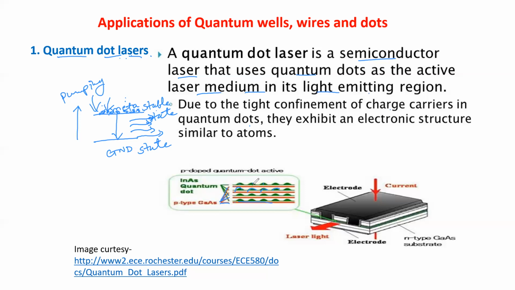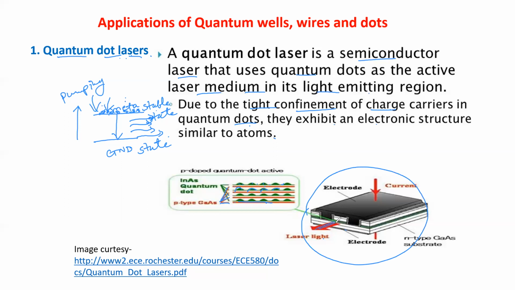A layer of quantum dots is created on an island of quantum well. This tight confinement of charge carriers is nothing but a population inversion process. They exhibit an electronic structure similar to atoms, and when they return to their ground state, they will emit light. So such a laser is constructed using the well and quantum dots.